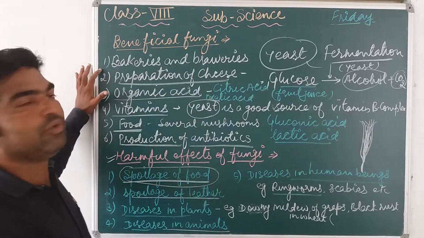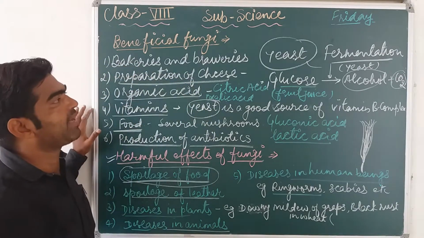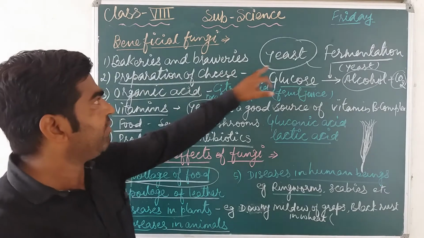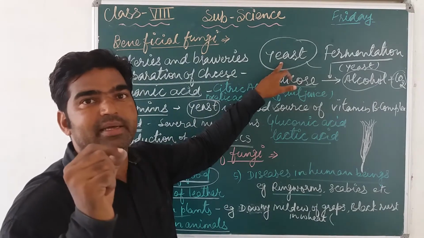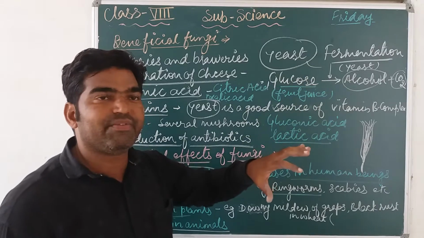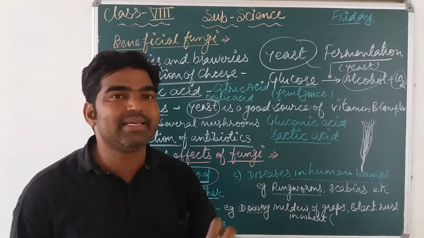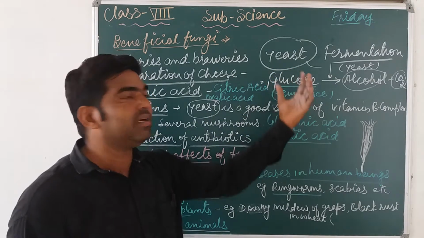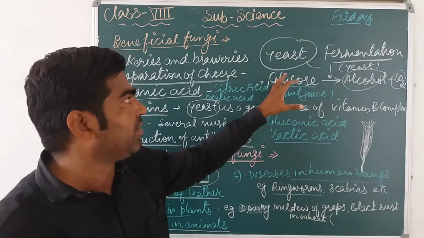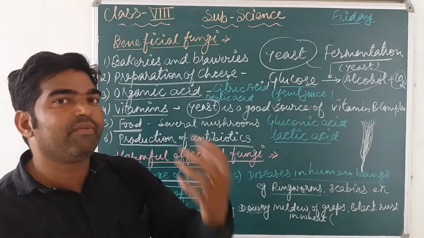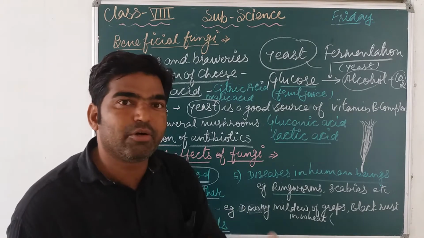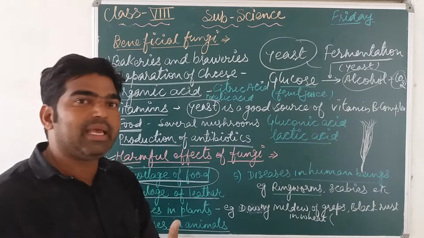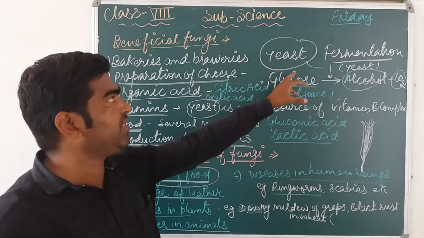First, it is used in the bakery and brewery industry. One specific species of fungi, yeast, is mostly used in breweries and bakeries for the formation of wine or alcohol, beer, and for cakes and pastries. So how is it used?